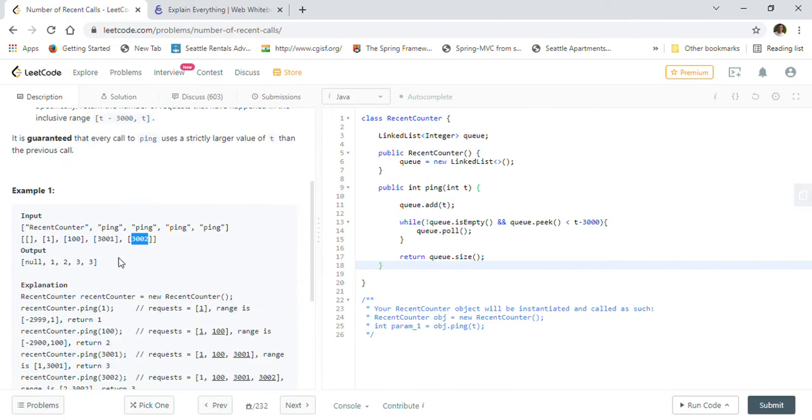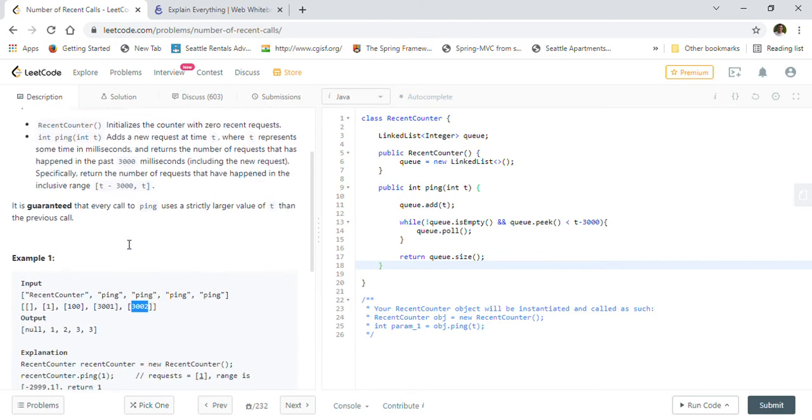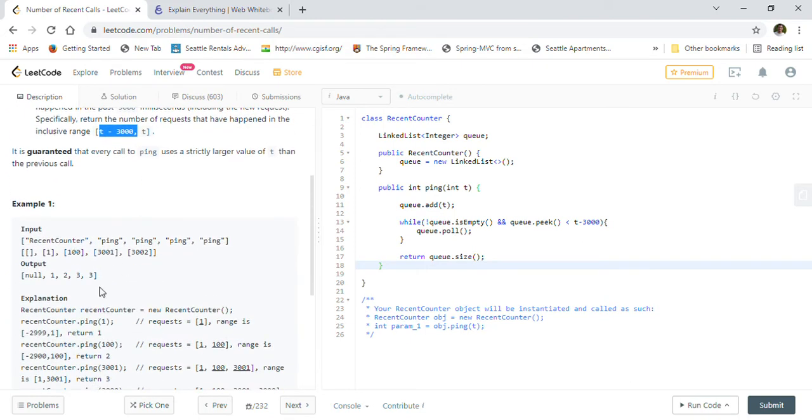What recent calls means is that if the current time is t milliseconds, then we can go back until t minus 3000, and that range is for our recent calls, right? For example, when we are looking at 1, it is a recent call, then 100 is also a recent call. So our recent calls is 2, because if we are at the 100th millisecond, then we can go back until 3000 inclusive, so it is 2 here.